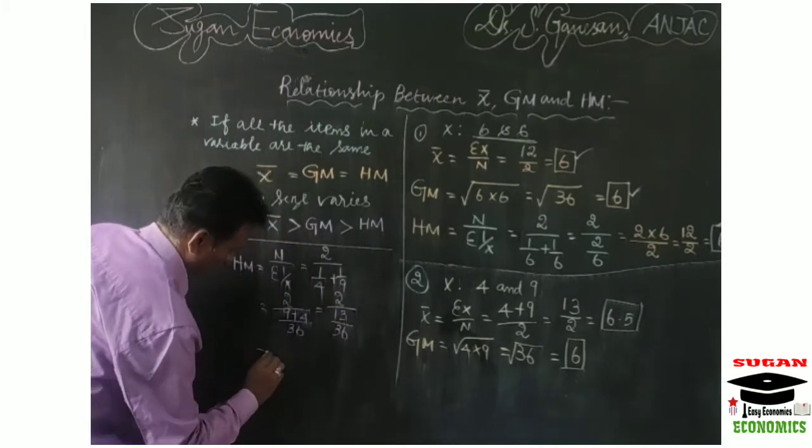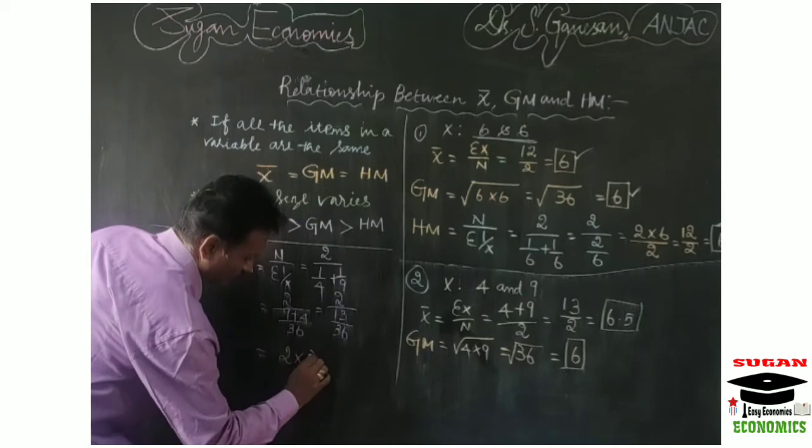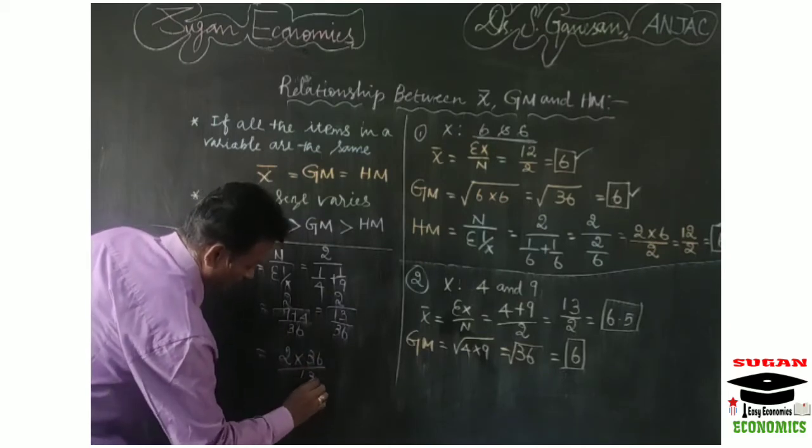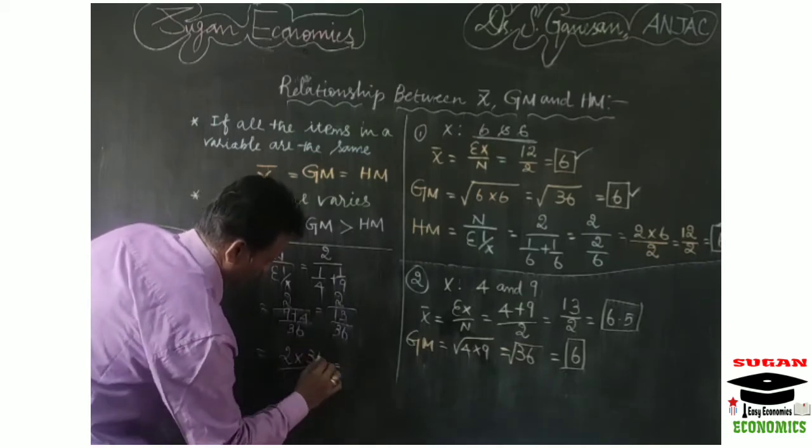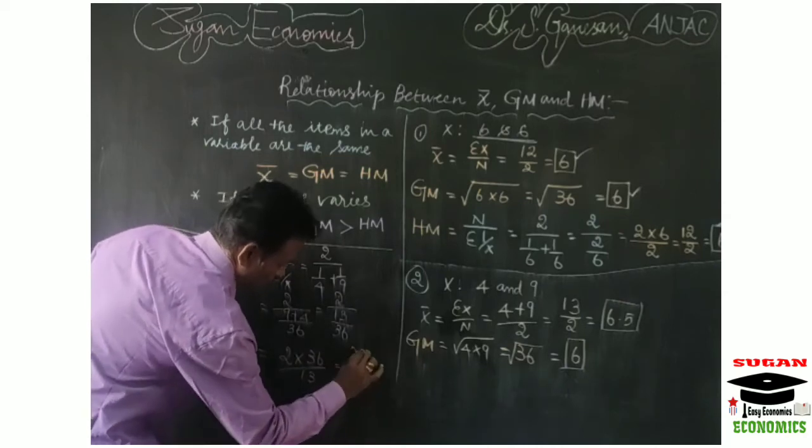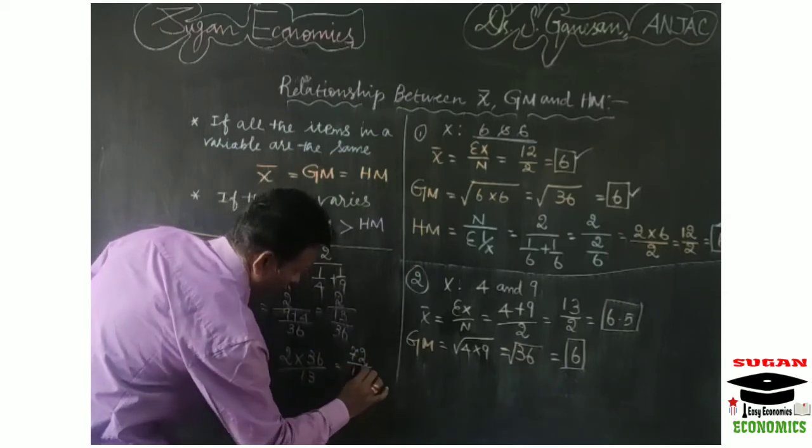So it equals 2 into 36 divided by 13, which is 72 divided by 13.